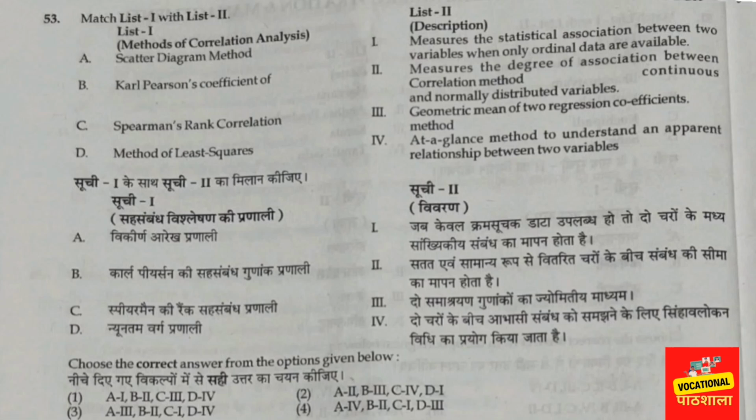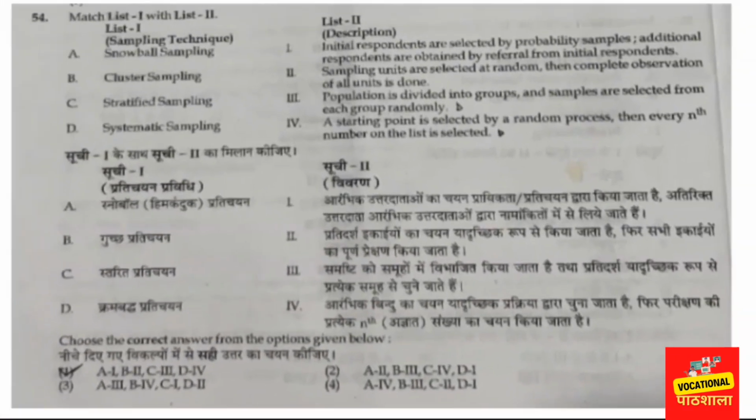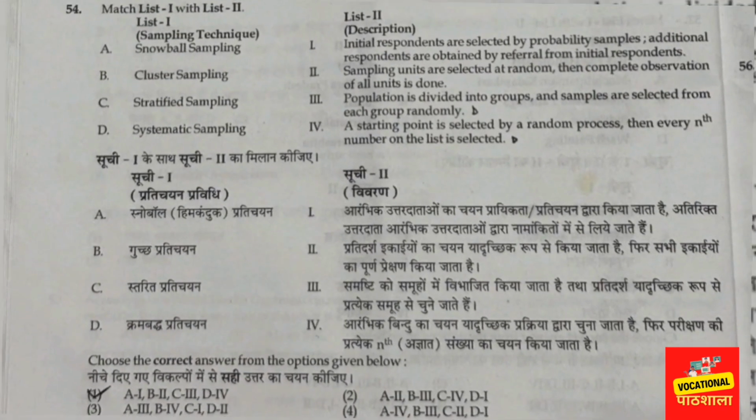So in the next question, question number 54, they are asking about different sampling techniques. I will consider this question easier. The last one was a bit moderate to tough. This one is an easy question because sampling techniques are a basic thing in the research process.